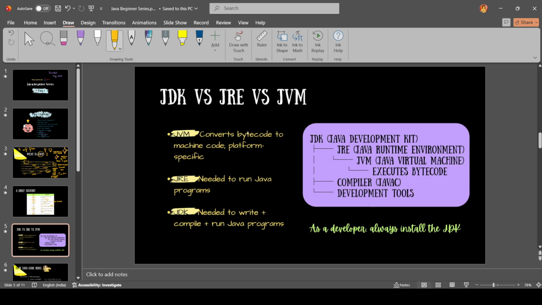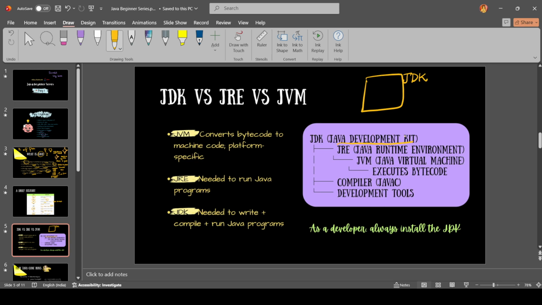What are JDK, JRE, and JVM? Think of it like a box. This bigger box is the JDK, Java Development Kit. It contains all the necessary libraries and tools required to develop a Java program.